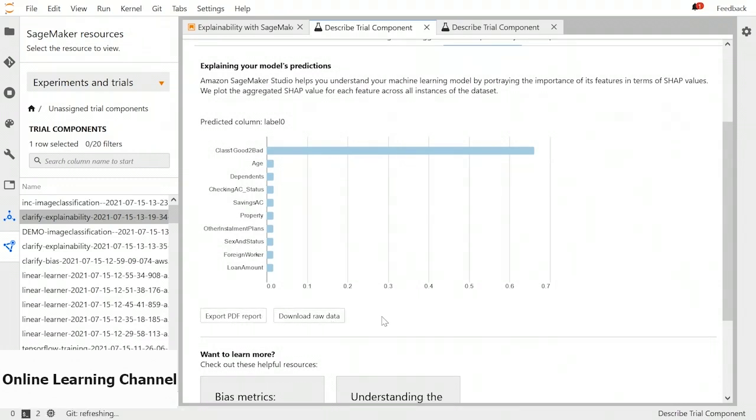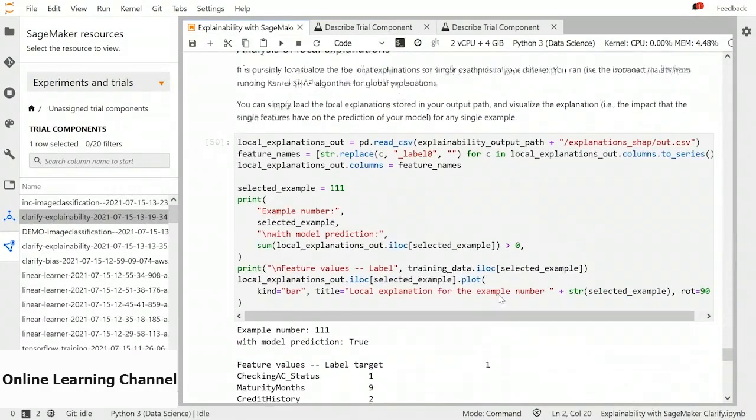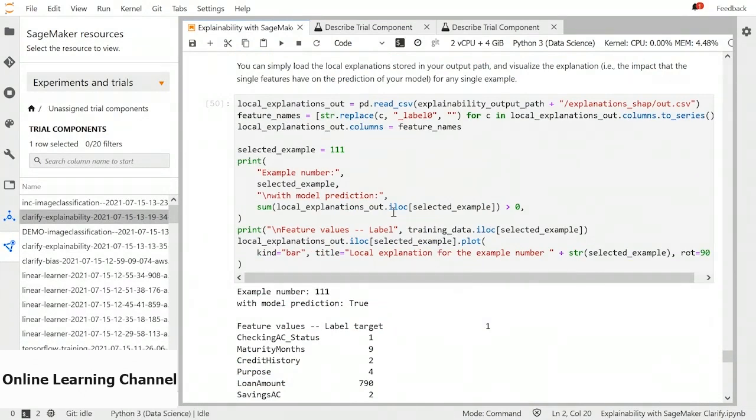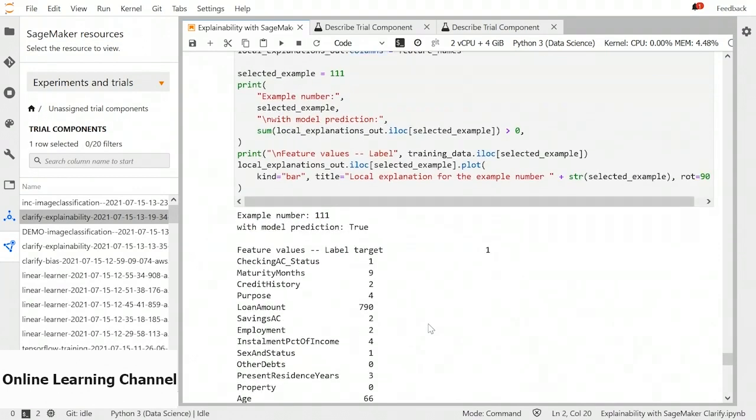But sometimes we want to know about a specific sample. So let's go back to our notebook. We have this code to find out about an individual sample. Basically, all the local explanations are stored in our output path, so we can use that to visualize the explanation. Just read the CSV in a Pandas data frame, get the features' names, the columns' names, and select a sample which you want to see. So we want to see 111. Let's select and locate that sample from the CSV and print everything out.